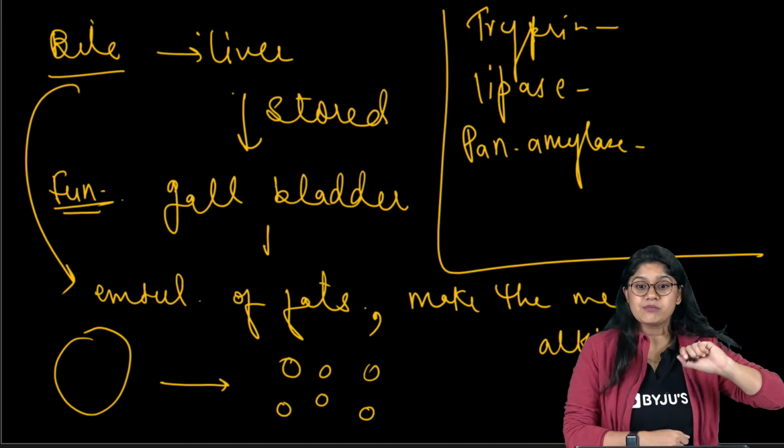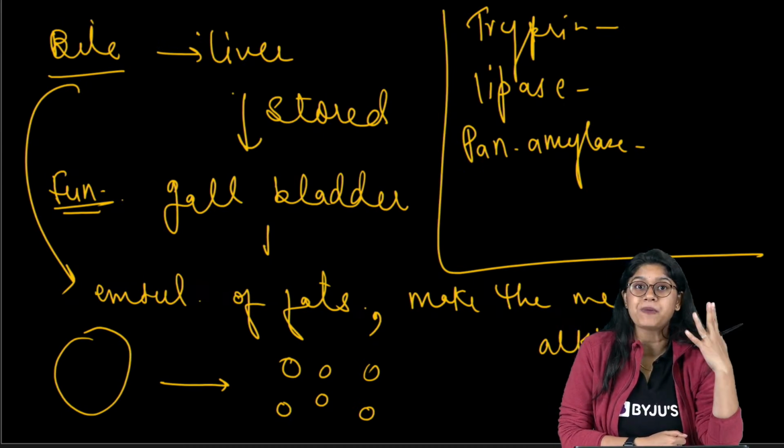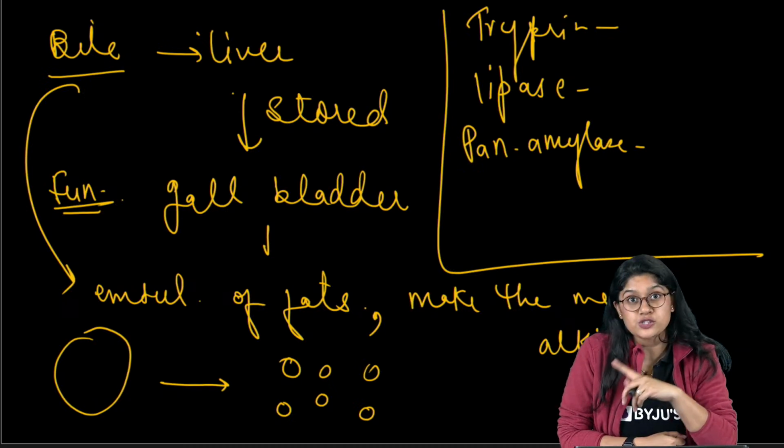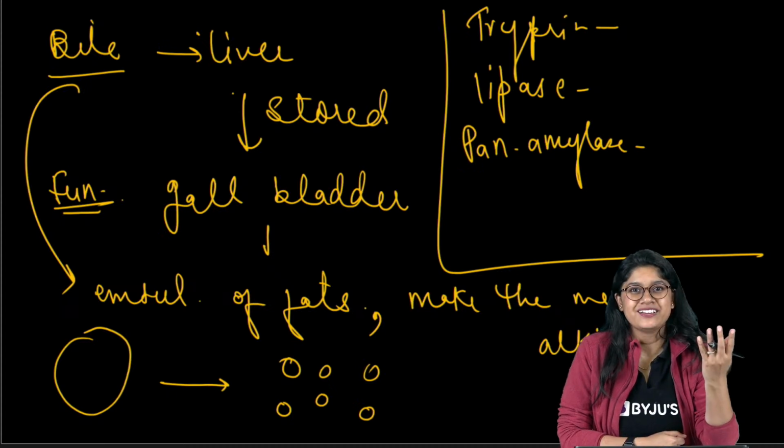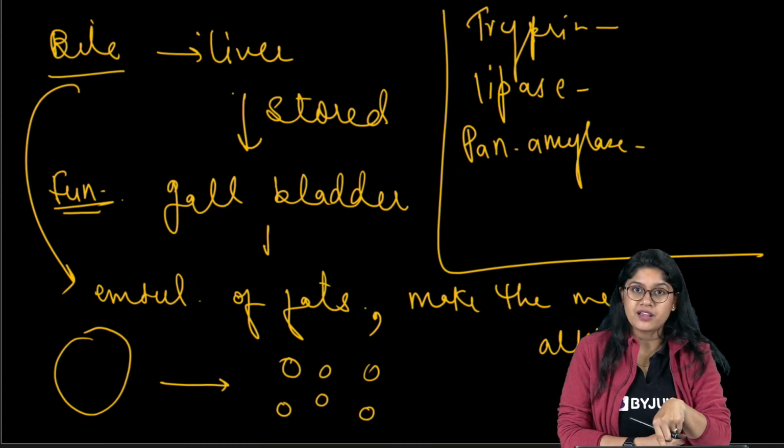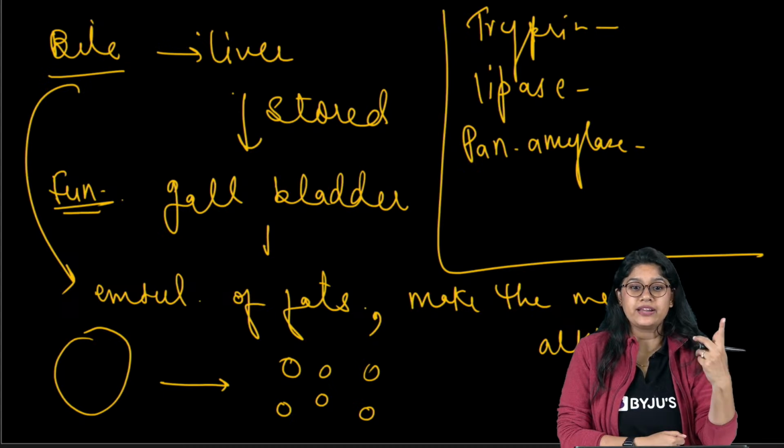I think a few of you are asking what is the role of pepsin. So pepsin also helps in the breakdown of proteins. Trypsin also helps in the breakdown of proteins. Lipase helps in the breakdown of fats and lipids. And pancreatic amylase helps in the breakdown of carbohydrates.